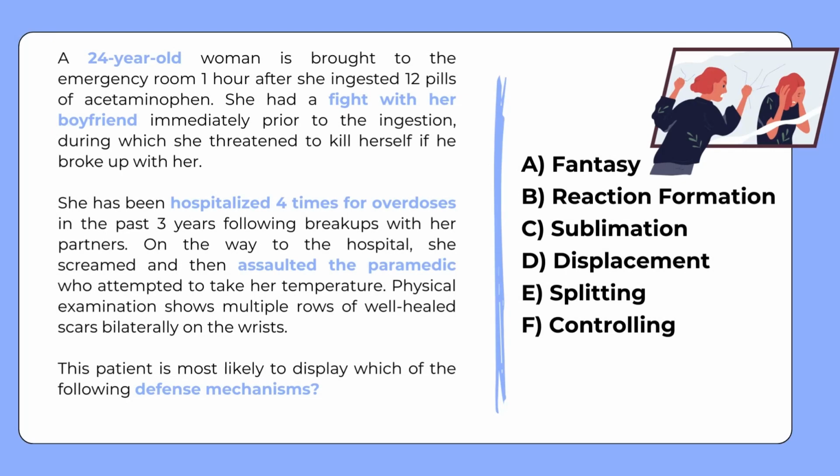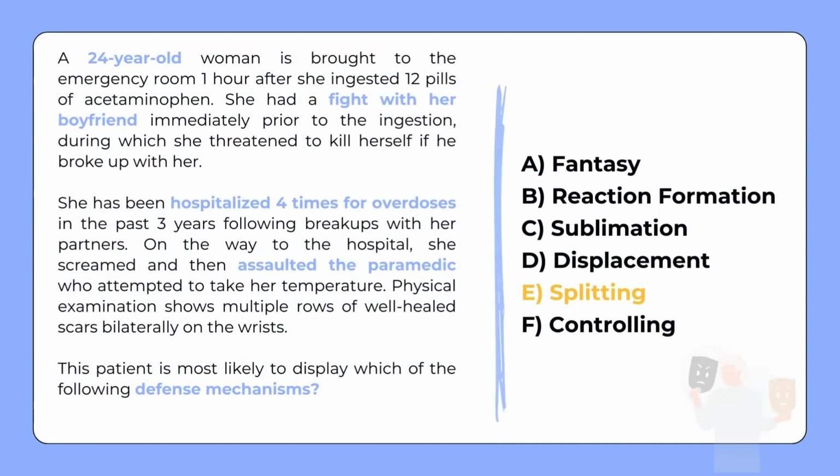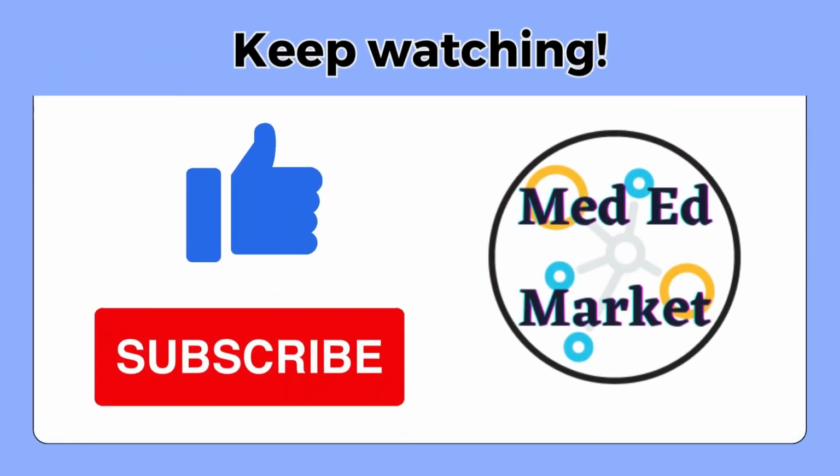The patient's extensive history of self-harm, the overdoses, cutting, suicidality, extreme effort to avoid abandonment by her partners, and unstable mood are all features of borderline personality disorder. If we presume she has borderline personality disorder, then which defense mechanism is this disorder associated with? This patient is most likely to display splitting, where she has an all good or all bad view of others. Now it's your turn to practice some more. Pause the video if you need more time to answer each question.